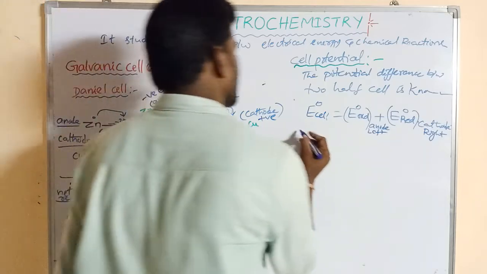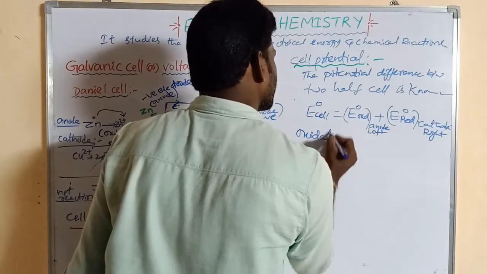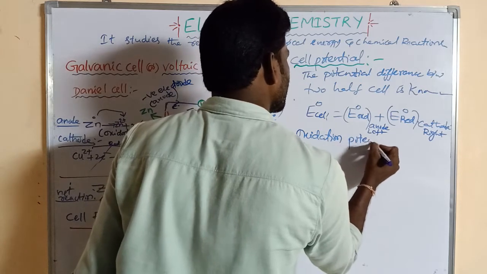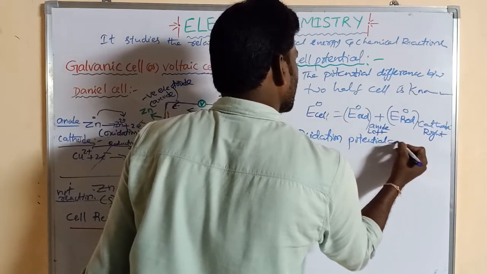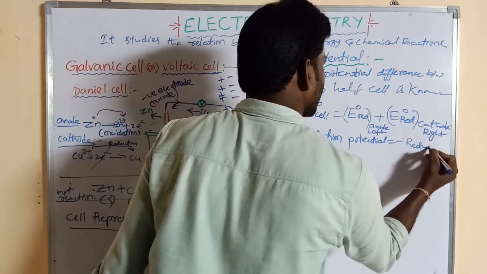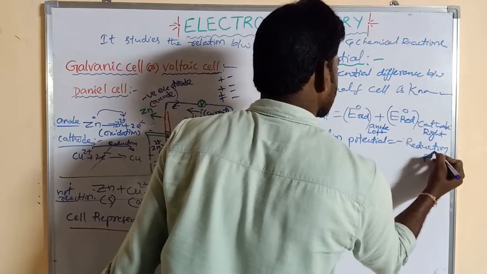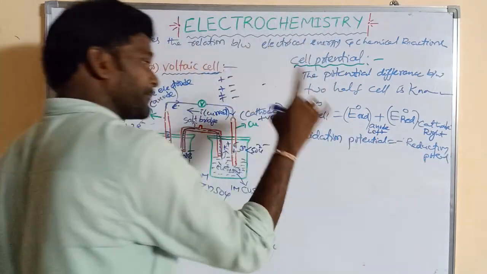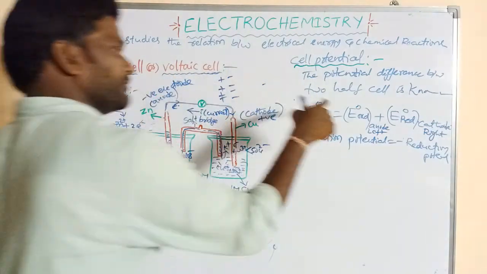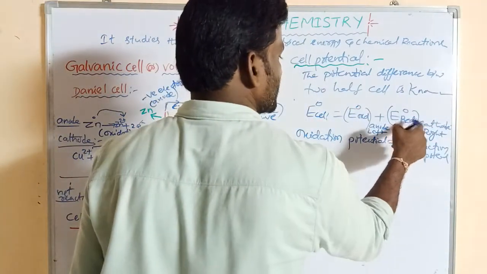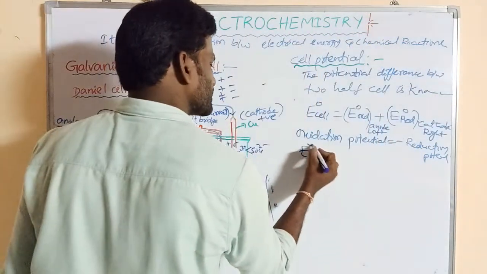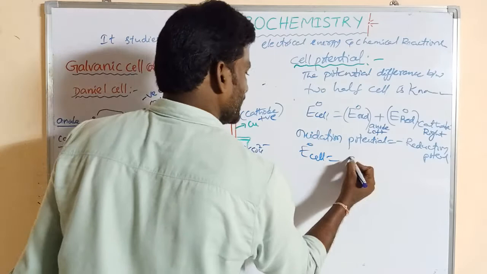We know that oxidation potential and reduction potential have the same value but opposite sign, so oxidation potential is equal to minus reduction potential. Here this is present in oxidation, this in reduction potential. Both can be written as reduction potential. So E0 cell is equal to E0.